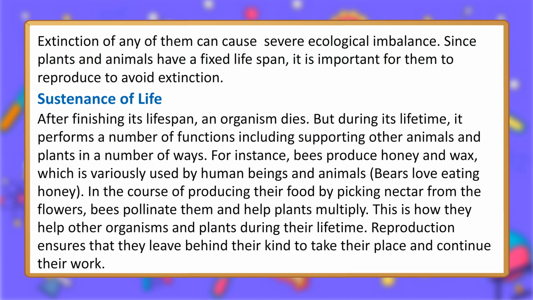Sustenance of life. After finishing its lifespan, an organism dies. But during its lifetime, it performs a number of functions, including supporting other animals and plants in a number of ways. For instance, bees produce honey and wax, which is variously used by human beings and animals. Bears love eating honey. In the course of producing their food by picking nectar from the flowers, bees pollinate them and help plants multiply. This is how they help other organisms and plants during their lifetime. Reproduction ensures that they leave behind their kind to take their place and continue their work.